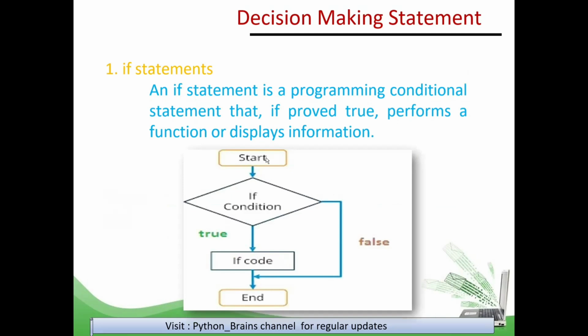So like I start my program here. Some condition is there. If that condition is true, then the true block is executed. After that, the program ends. If that condition is not true, then it also just goes to the end part.